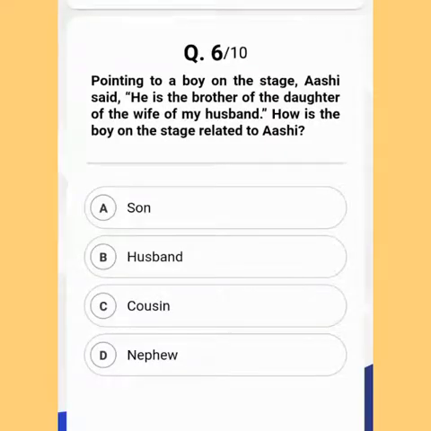So the sixth question says, pointing to a boy on the stage, Ashi said, "He is the brother of the daughter of the wife of my husband. How is the boy on the stage related to Ashi?" This may take some time. So the correct answer of this question is option A, son. So moving to the explanation section in case you didn't get the correct answer.